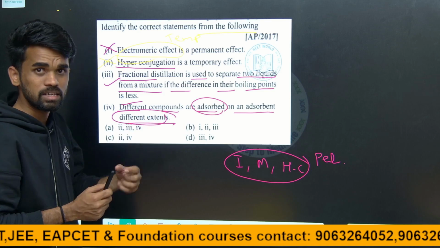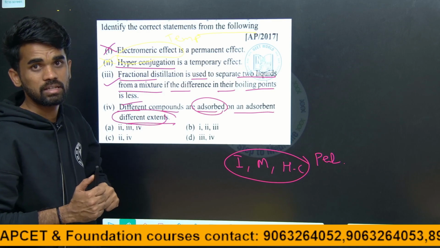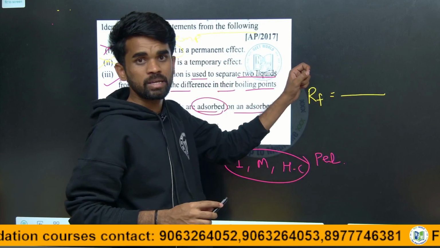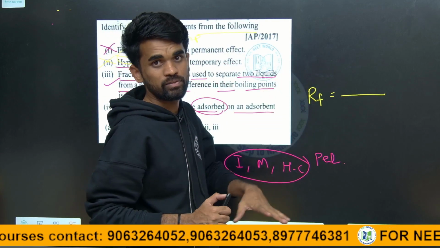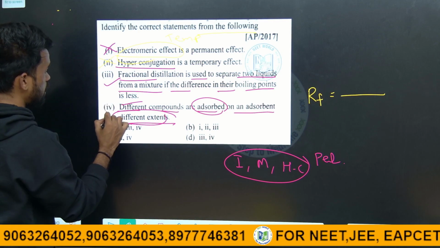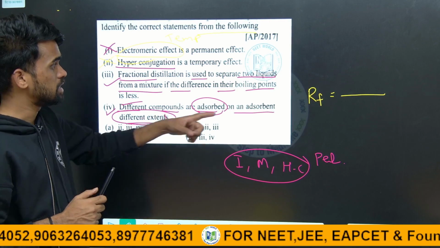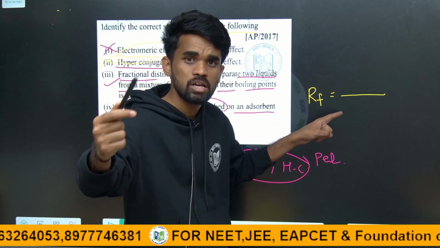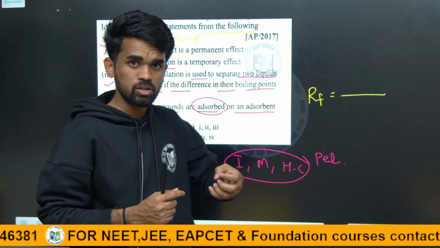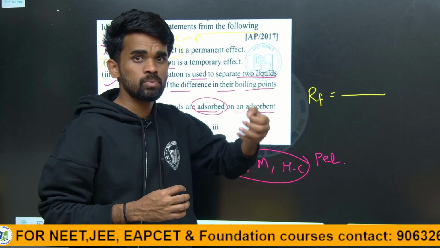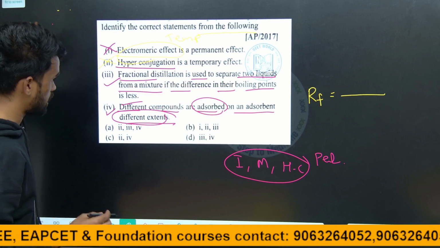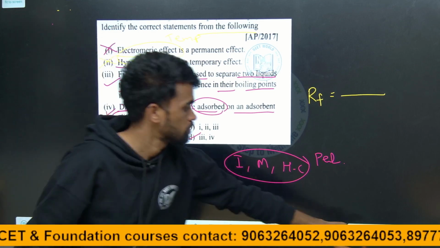So that is what we will calculate using the retention factor. So Rf we will say is the distance travelled by the component divided by the total distance travelled by the solvent front. We will be calculating like that. So 3 and 4 will be correct because this retention factor will be different for different components depending upon their ability to adsorb on that particular adsorbent. So I can say 3, 4 are correct. So 3, 4, option D is there.